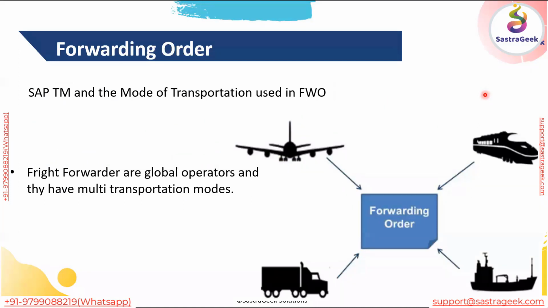In a forwarding order, you specify what mode of transport you are using. You can have a forwarding order for road, ship, rail, and air transport.